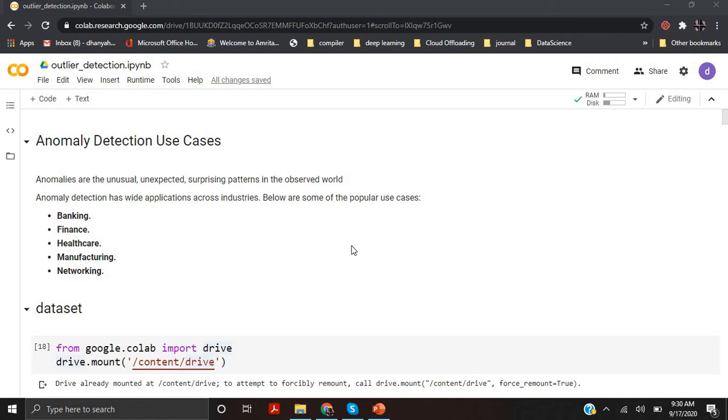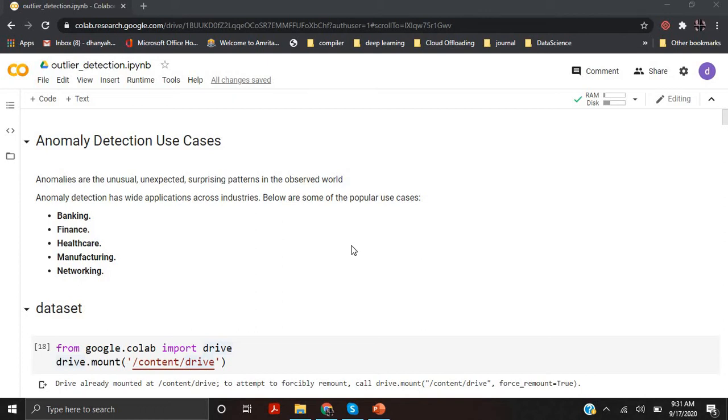Hello, today we will talk about anomaly detection or outlier detection in a dataset. An anomaly is an unusual, unexpected or surprising pattern observed in the dataset. Say, for example, in the banking sector, if one of the accounts is coming with a very large amount of data, maybe you can call that a suspicious activity on the account and you can identify those activities.